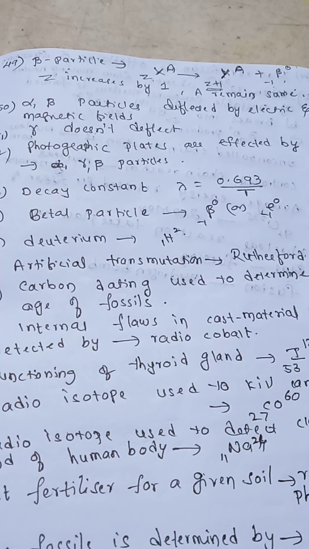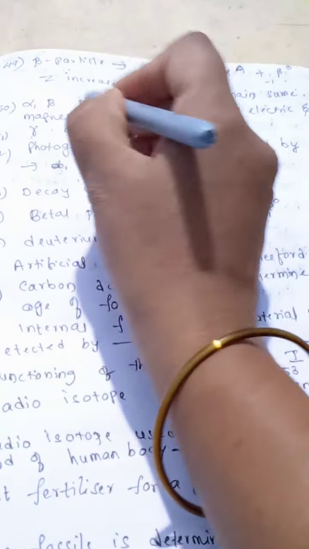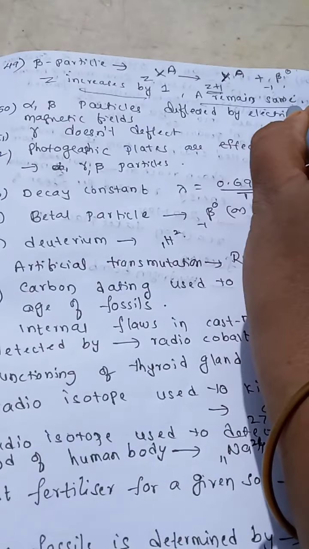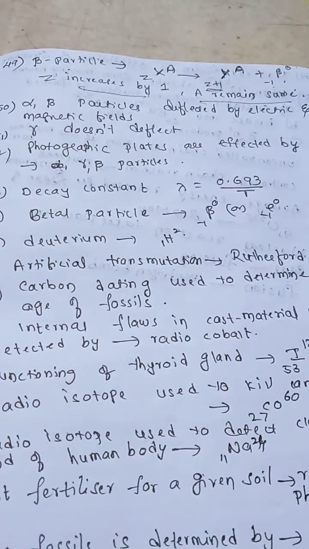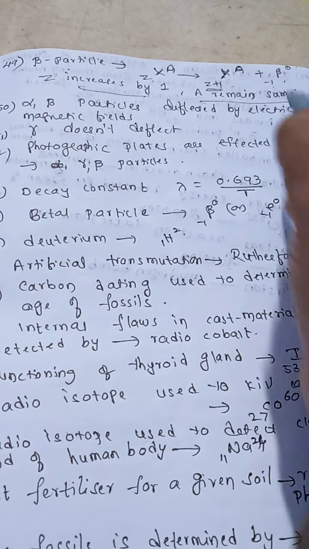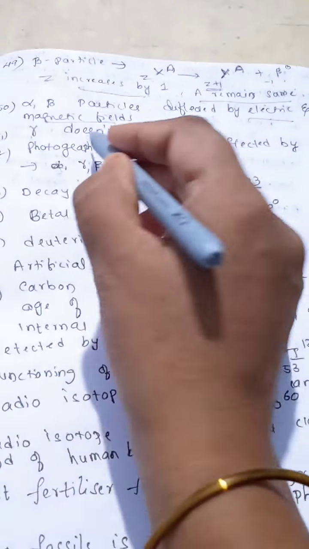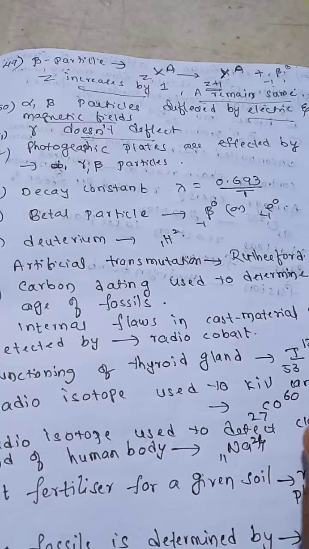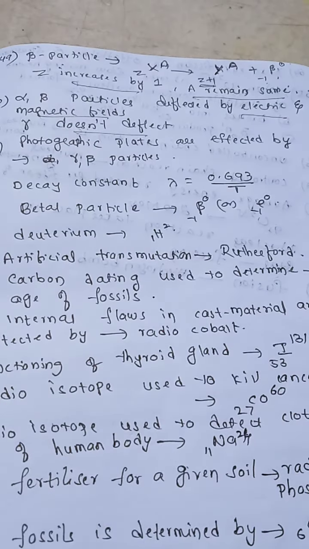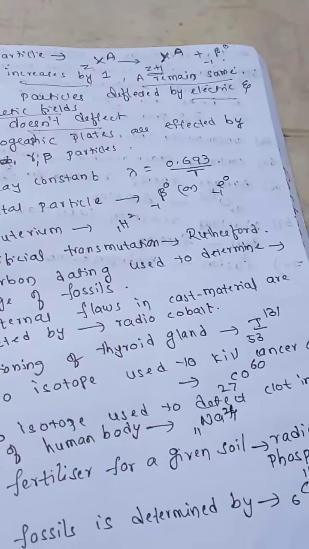Now alpha and beta particles are deflected by electric as well as magnetic fields, but gamma rays do not deflect by electric or magnetic fields.